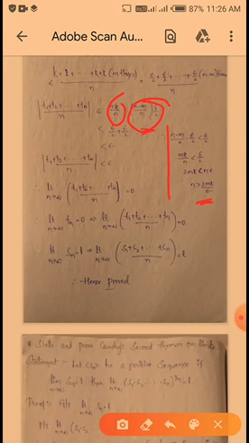So epsilon by 2 plus epsilon by 2 is less than epsilon, so mod of T1 plus T2 plus up to so on plus Tn, by n, is less than epsilon. Okay, and next, limit n tends to infinity of T1 plus T2 plus up to so on Tn, by n is equal to 0. That is, limit n tends to infinity Tn is equal to 0 implies limit n tends to infinity of T1 plus T2 plus up to so on Tn, by n is equal to 0 from this. Okay, so we know that Tn is equal to Sn minus L.